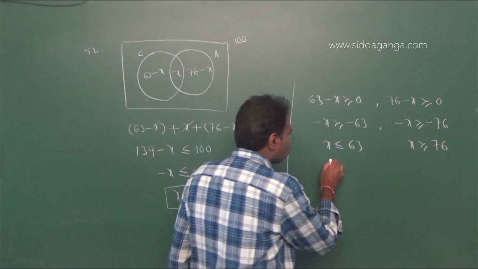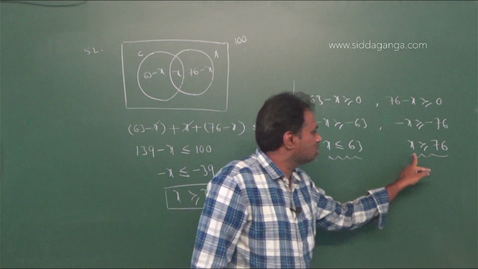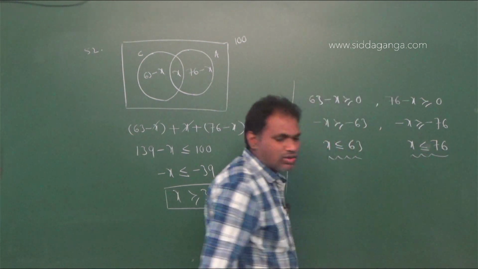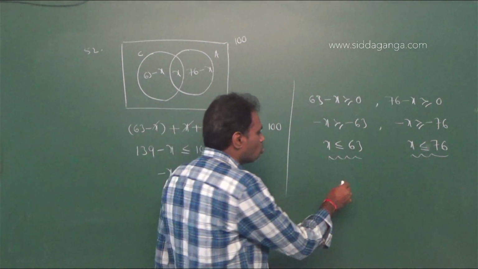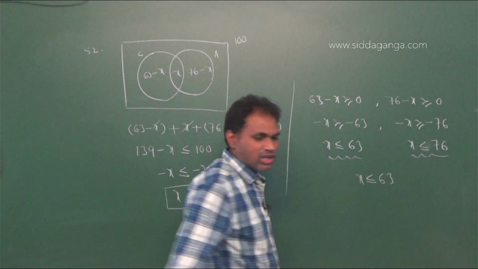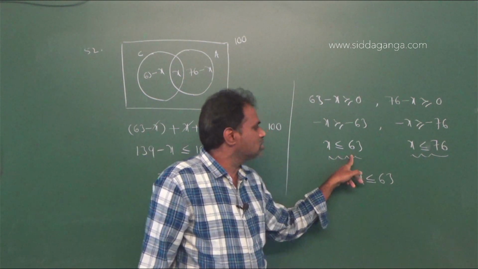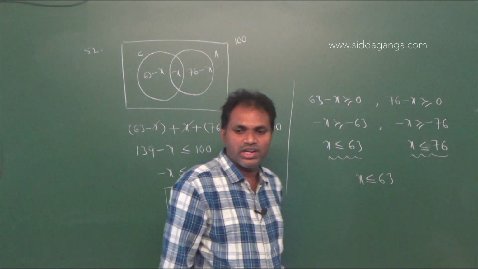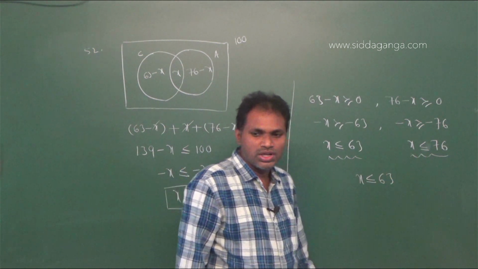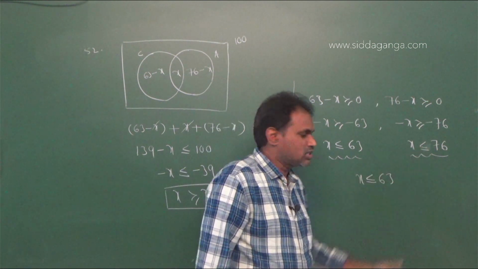By using these two conditions, x is less than or equal to 63 and x is less than or equal to 76, therefore you can write x is less than or equal to 63, which satisfies both conditions.